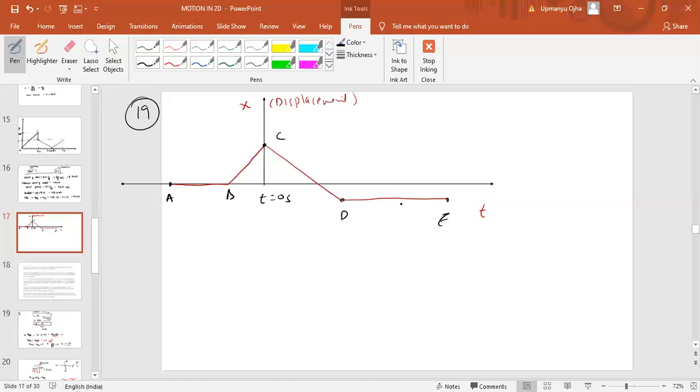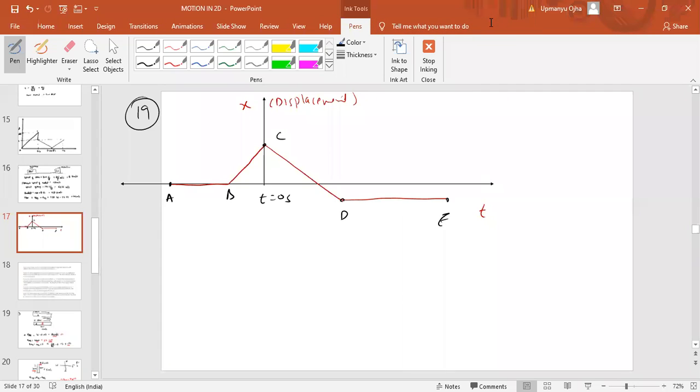So here if you look at this, from a to b velocity is 0, then from b to a velocity is increasing, then from c to d its velocity is decreasing, and from d to e its velocity becomes 0. Okay, fine. So which example is possible here? Can you think of an example?